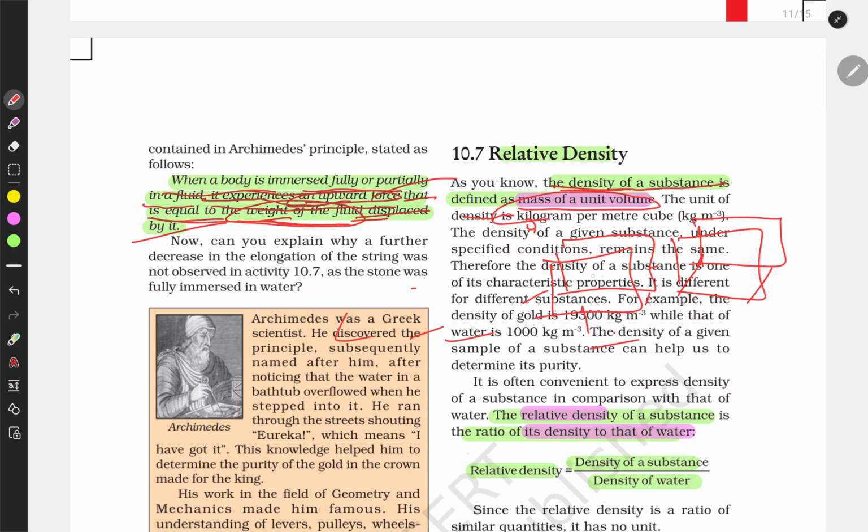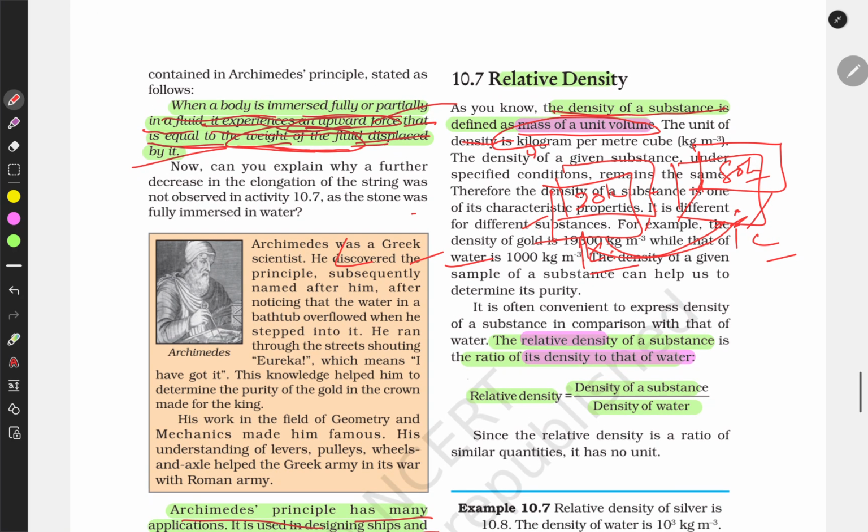Suppose its mass per unit volume is... this is a 2 unit cube, and its mass is 20 kg, and this one's mass is 50 kg. So this has more mass, so this will have more density. Both are unit cubes. Suppose this is a 1 centimeter cube, and this is also a 1 centimeter cube. So the density depends upon the mass per unit volume.